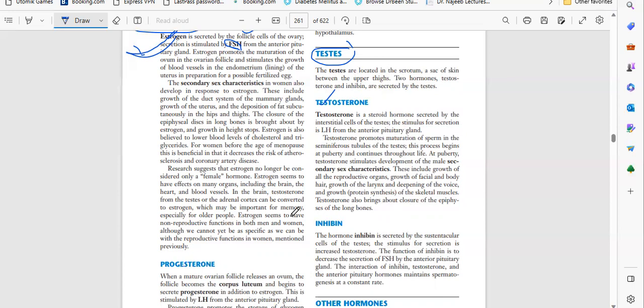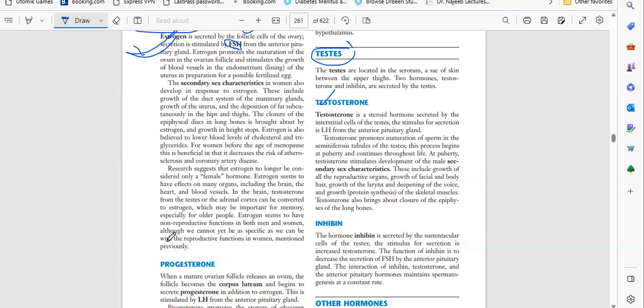So it will also work for the brain. Whatever testosterone the testes or adrenal cortex produce will be converted into estrogen, which is very important for memory, especially for older people.